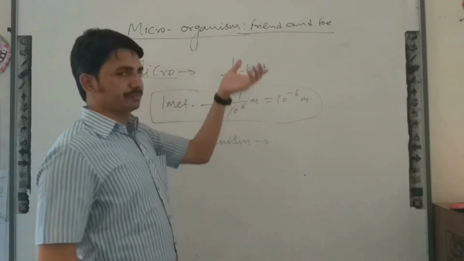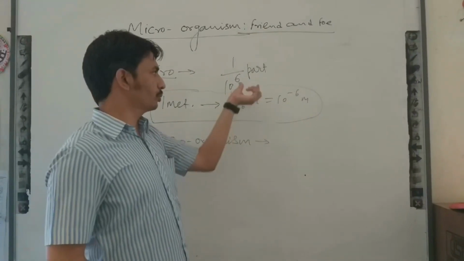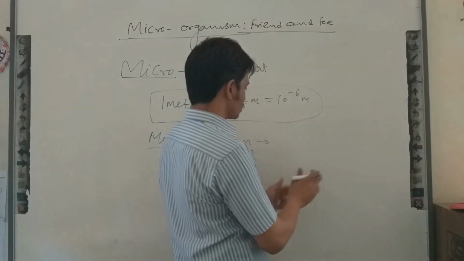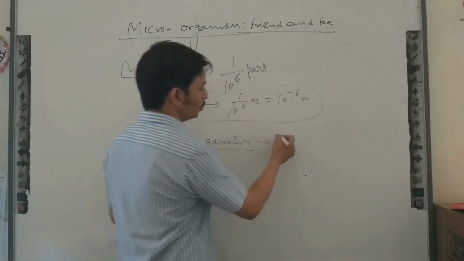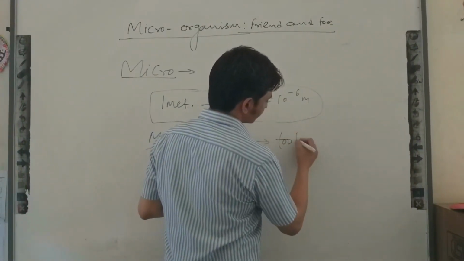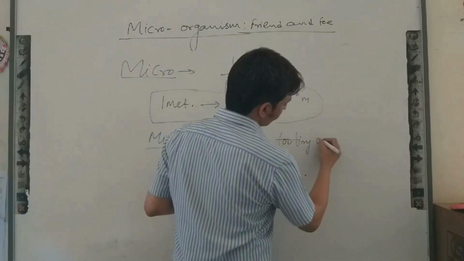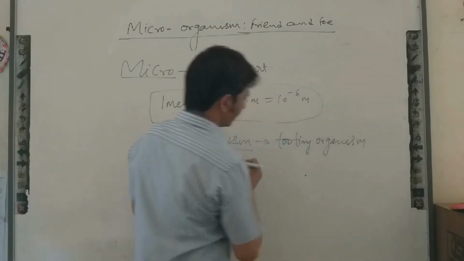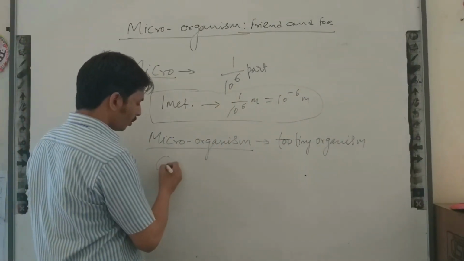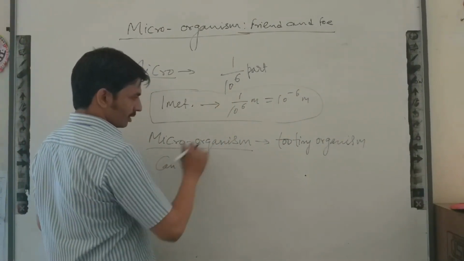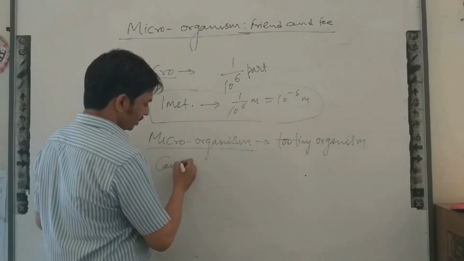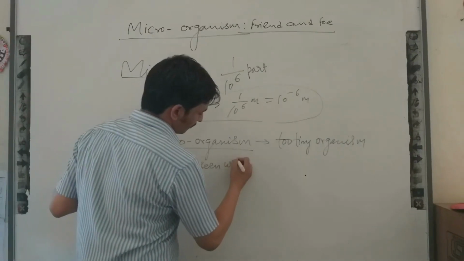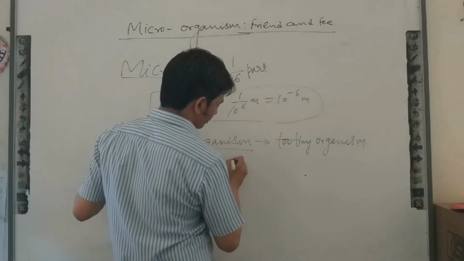Micro means 1 over 10 to the power 6 part of anything. So microorganism means too small an organism, too tiny an organism that we cannot see with the naked eye.